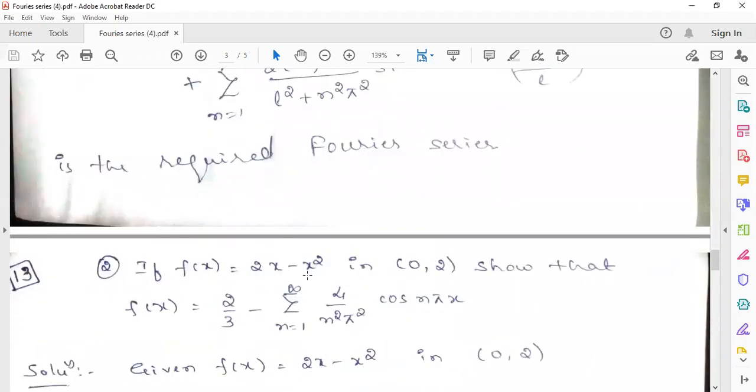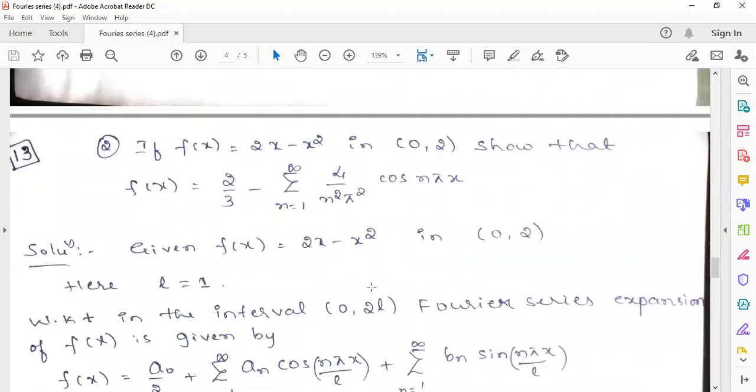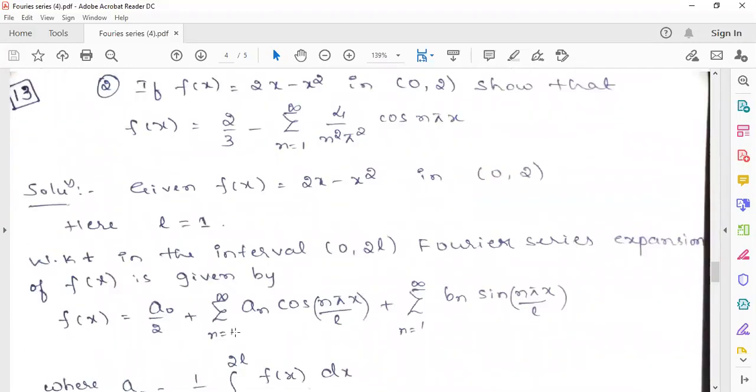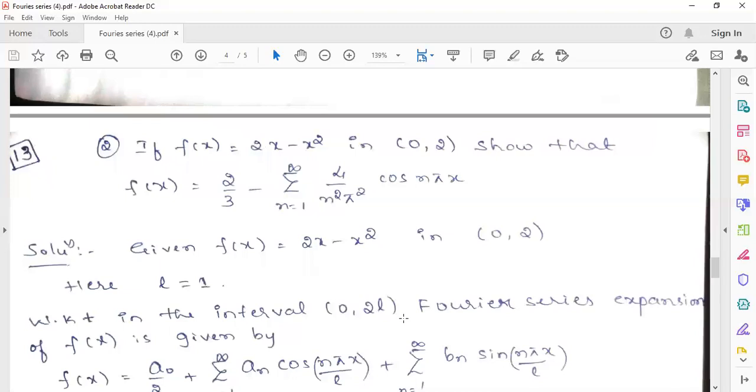So the function is 2x minus x square and the interval is 0, 2. And one thing you keep in your mind: you can find the an, bn, a naught for the interval 0 to 2L. After that, you can put L equals 1. Otherwise, you can put L equals 1 in the beginning, in the first step itself. If you put L equals 1, this will become sin n pi x, and here also it will become cos n pi x in place of n pi x by L. Whichever you feel easy, follow that.